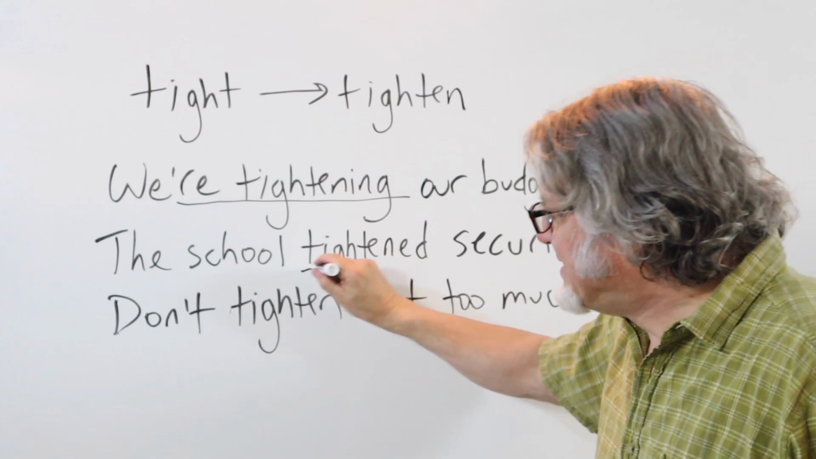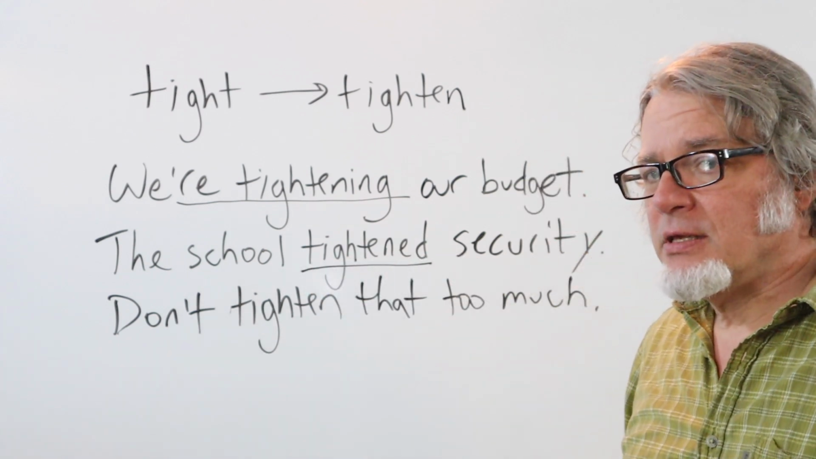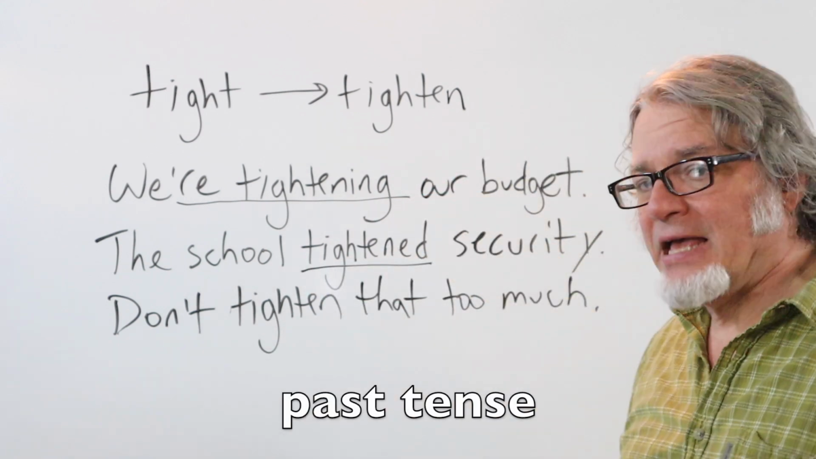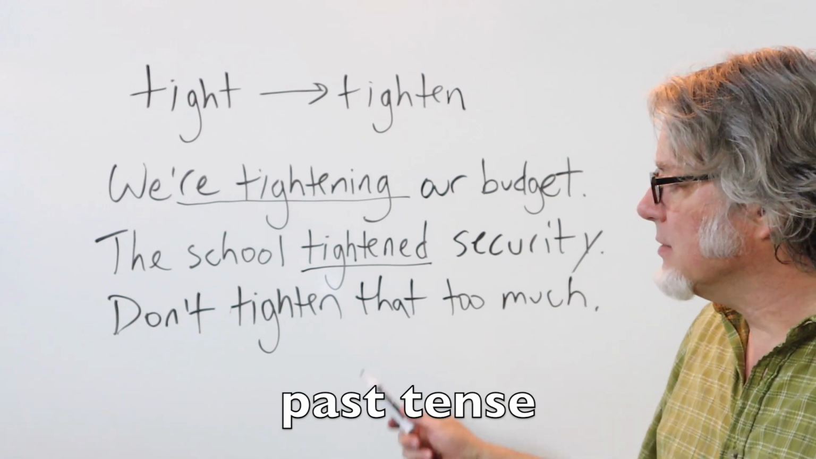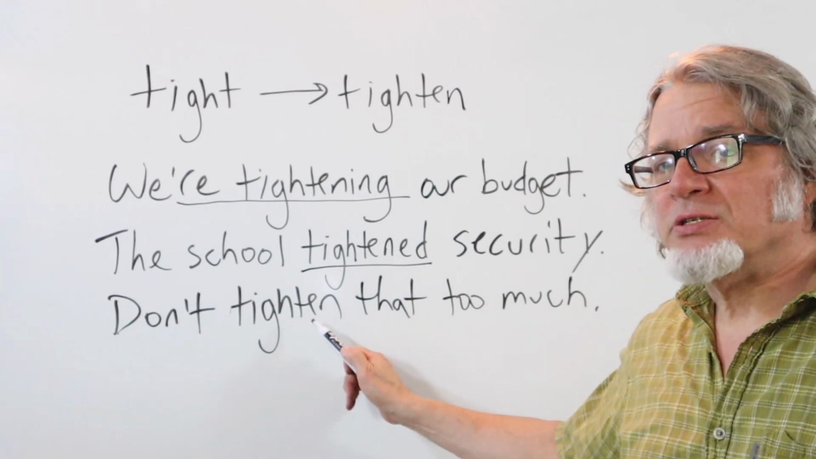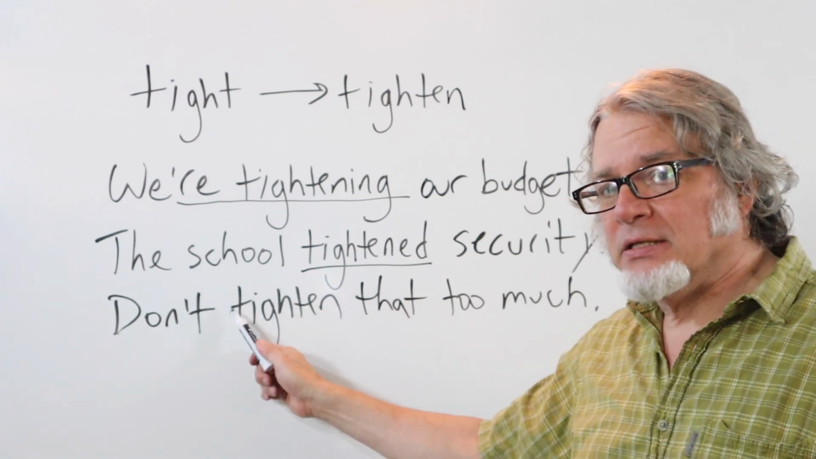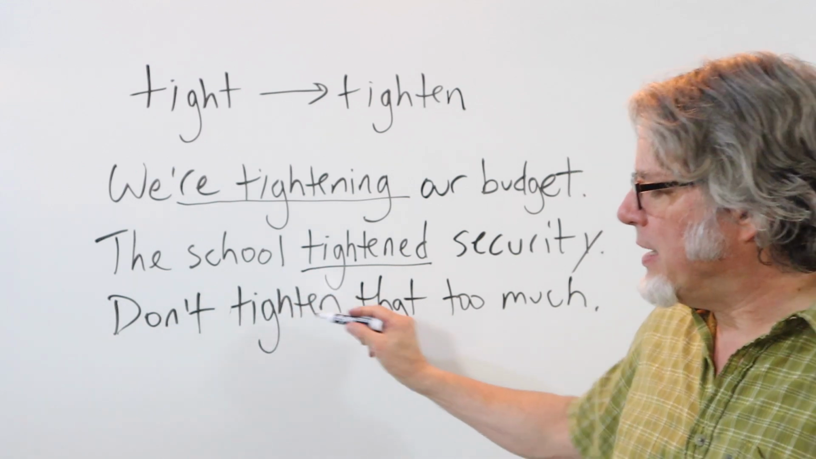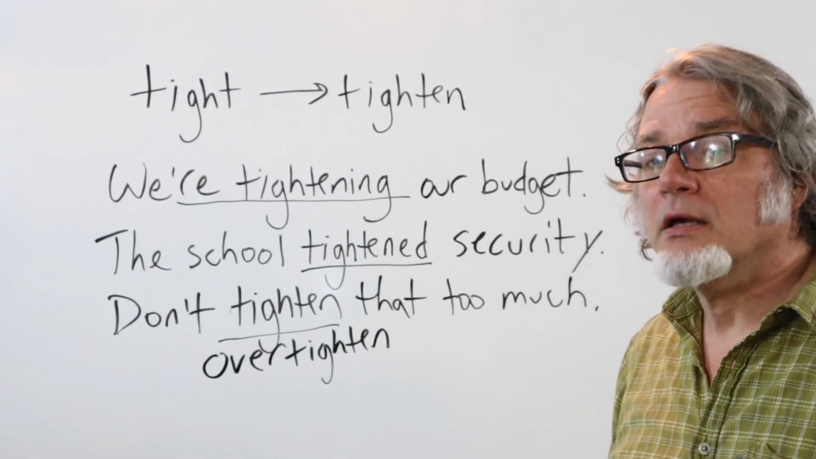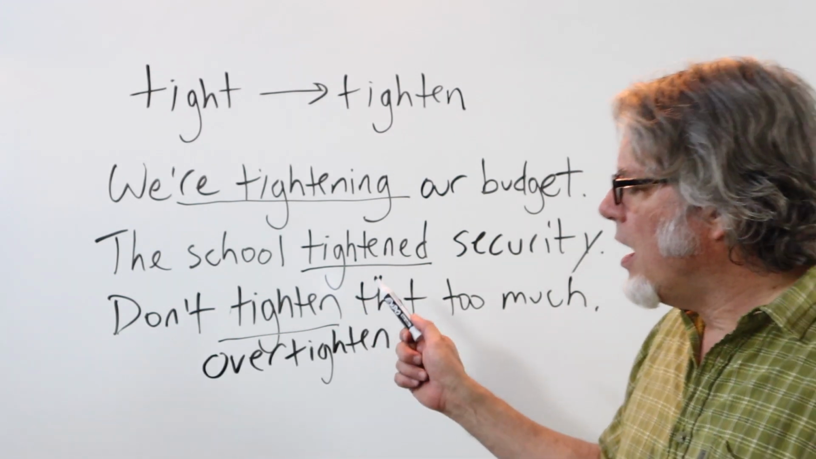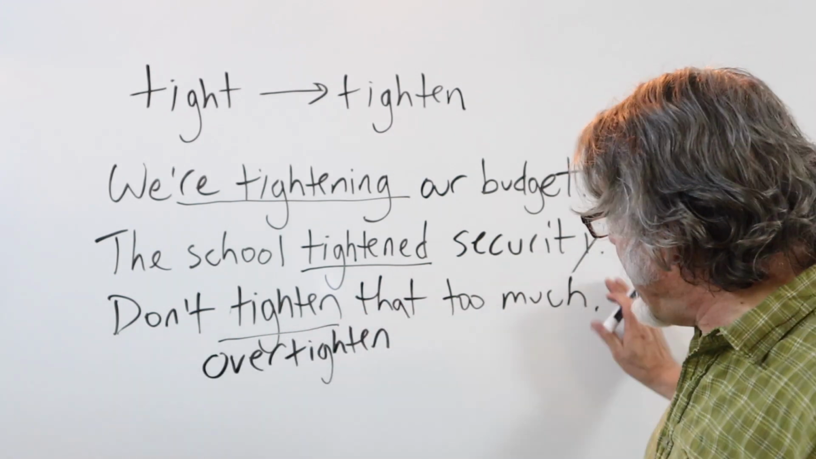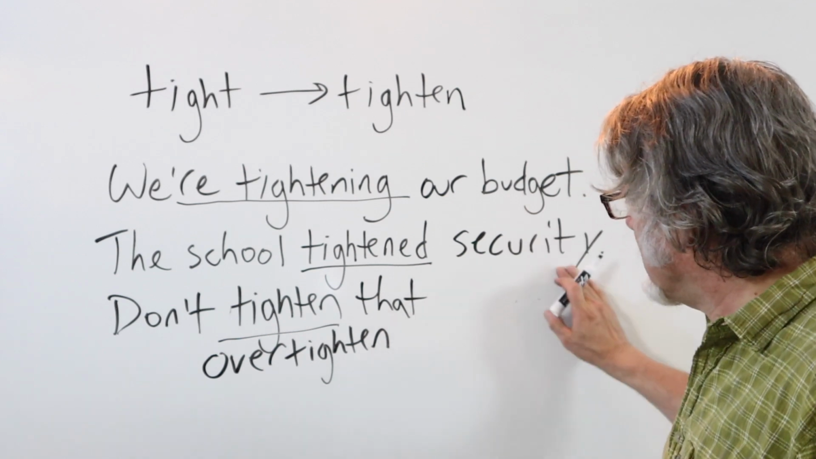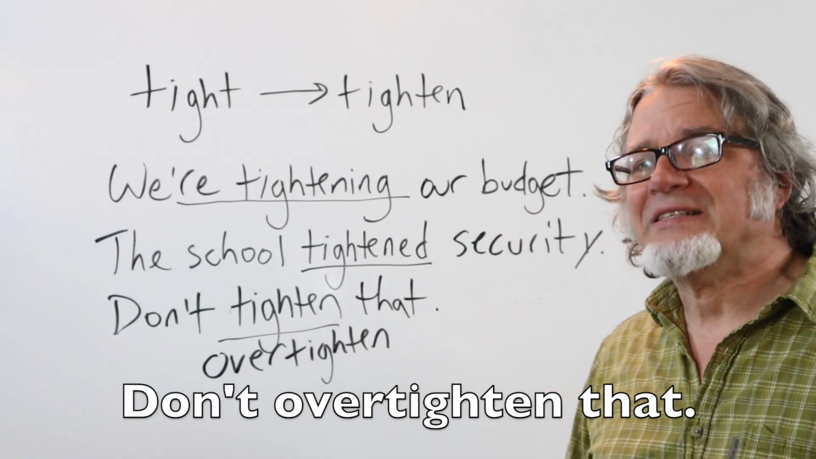The school tightened security. This sentence is in the past tense. Don't tighten that too much. This is a command. The subject is you, and this is the main verb. You can also use over tighten and take this off. Don't over tighten that.